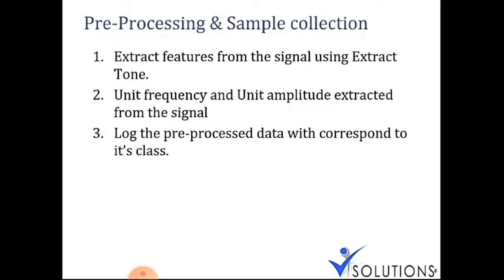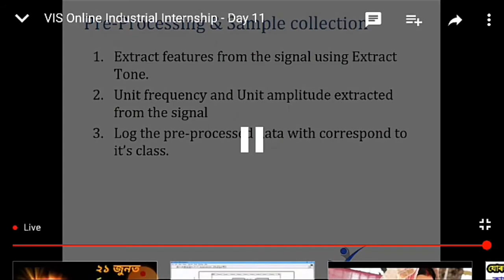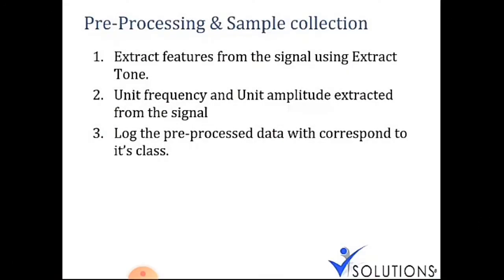Think that I'm going to classify between sine and square, so my classes will be sine and square only. In machine learning we call our output classes. So we have to save all our features corresponding to their classes. These are the three steps in pre-processing and sample collection.